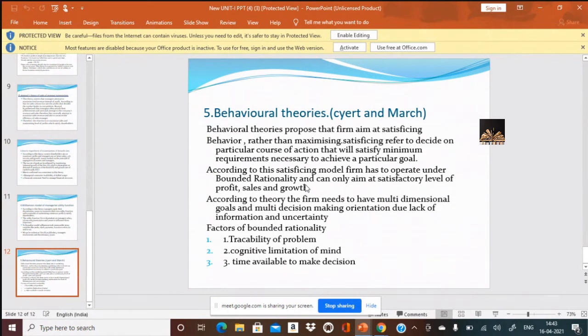Here, the concentration is not towards maximizing, but towards satisficing, not satisfy. It is satisficing. What do you mean by satisficing? Satisficing refers to deciding a particular course of action that will satisfy the minimum requirements necessary to achieve a particular goal. And this model is based on bounded rationality. What do you mean by bounded rationality? This is more real in nature, more real given the uncertainty of the business scenario.